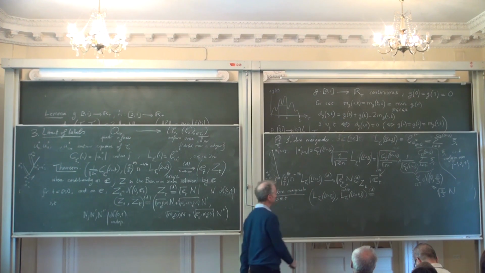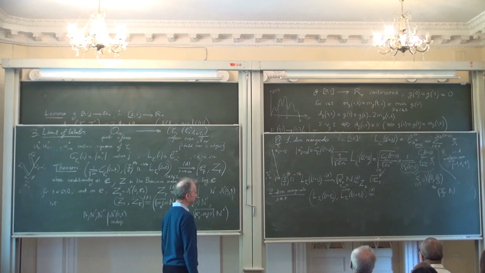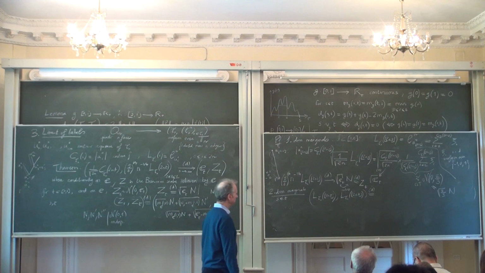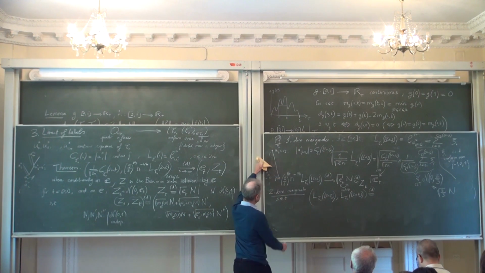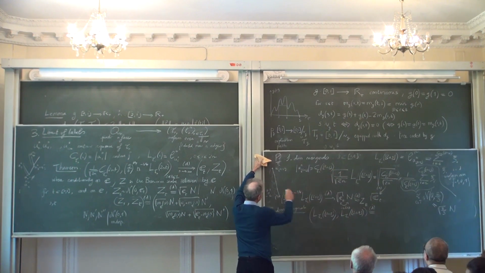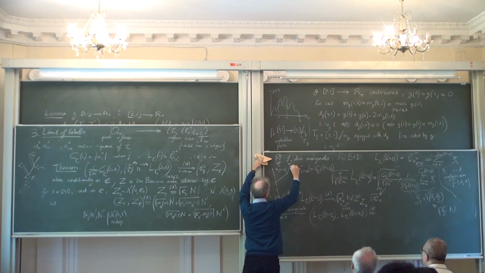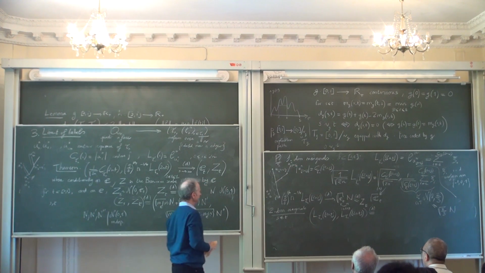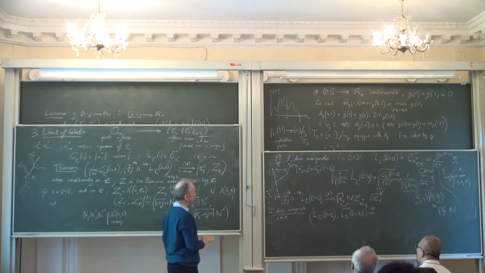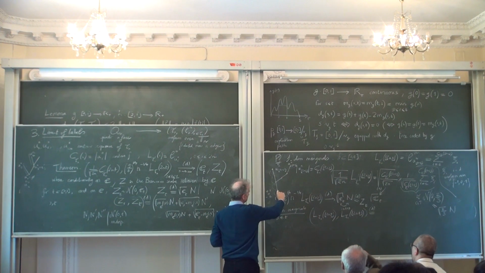So how can I describe the joint distribution of these labels? Well, it's quite simple. Okay, you play the same game as here, but now you have two vertices. Maybe they have the same ancestors up to that level, and maybe you have the second vertex here. Essentially, if you want to compute the labels of these two vertices, it's the same game.